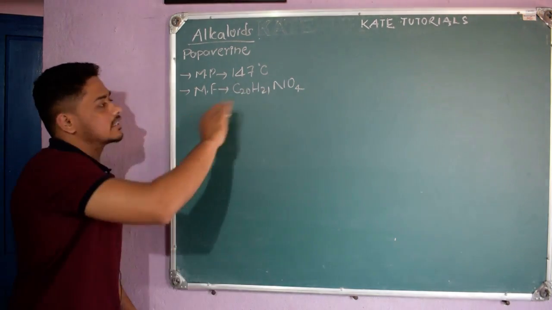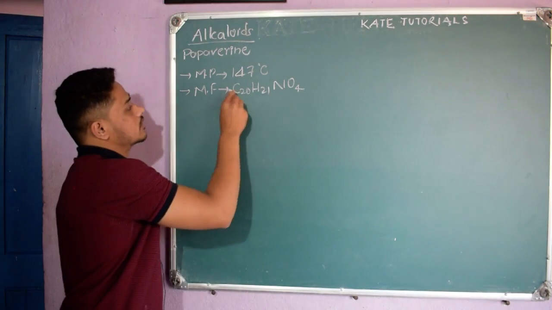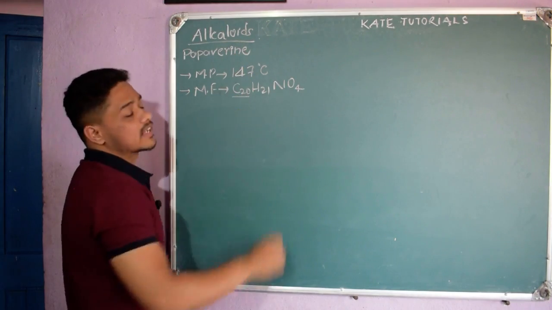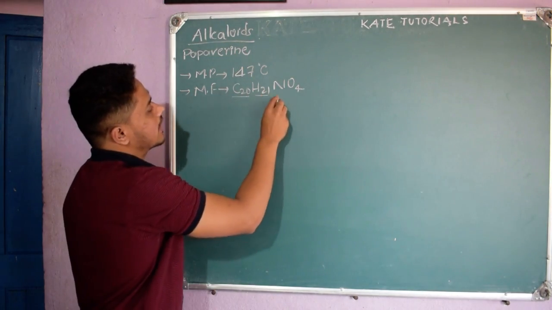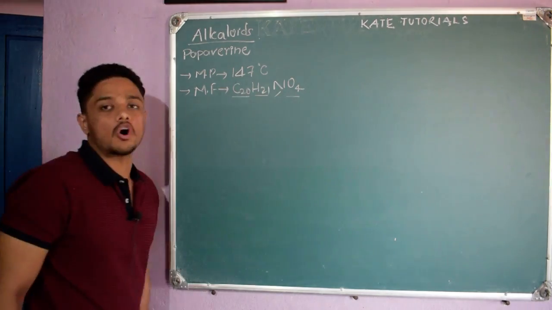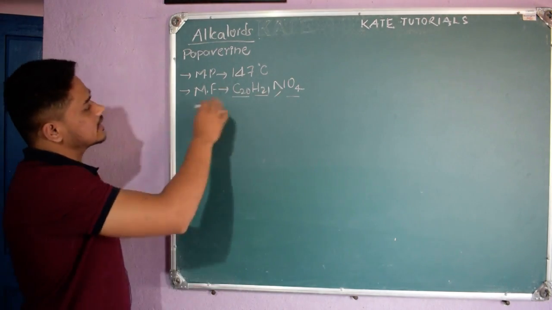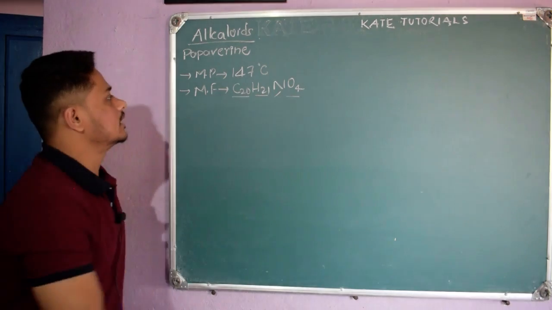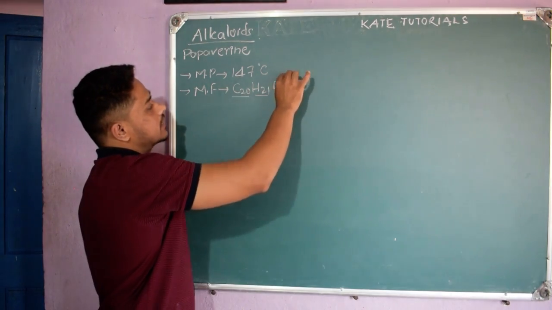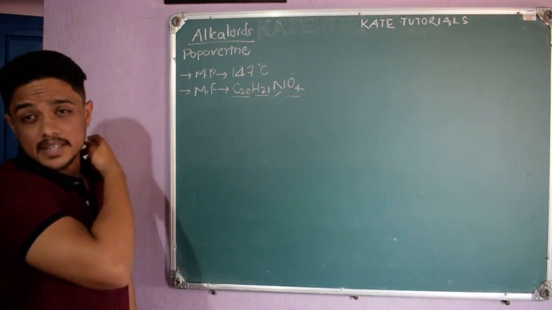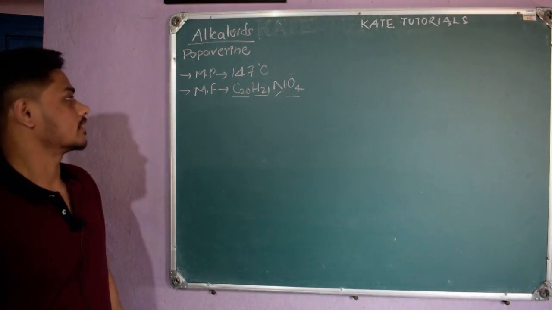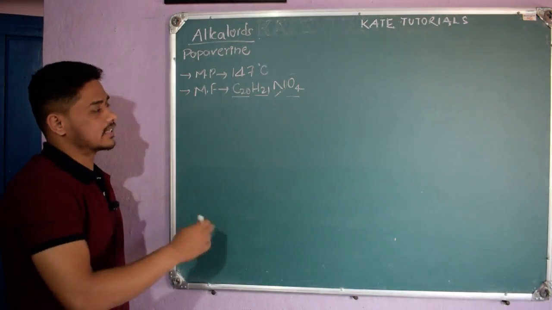So papaverine contains 20 carbons, 21 hydrogens, 1 nitrogen and 4 oxygens. In structure elucidation, they will see what kind of nitrogen it is, what kind of OMe groups and other things, so that we shall see in this video, right?